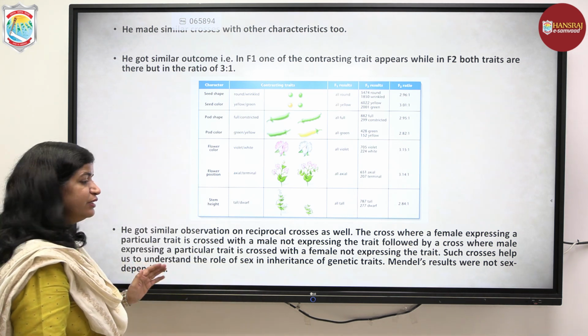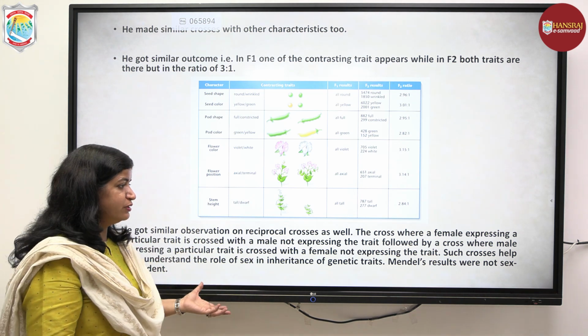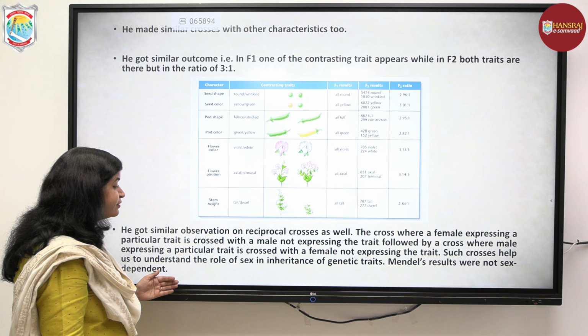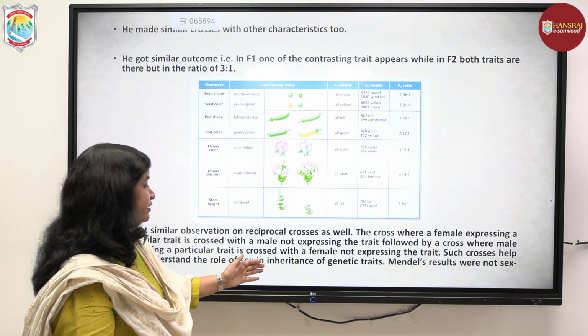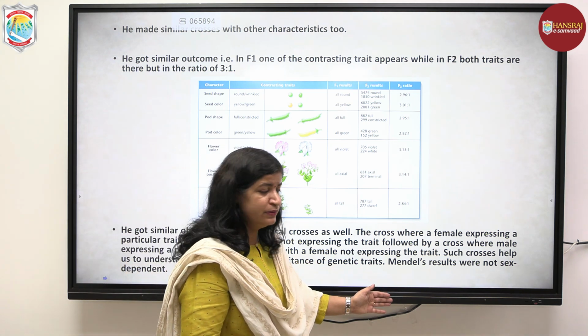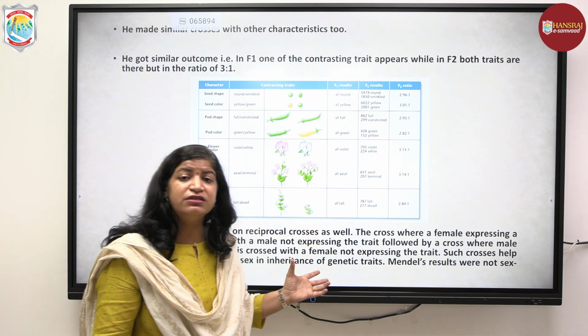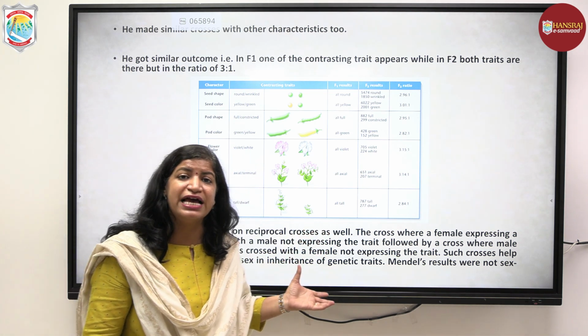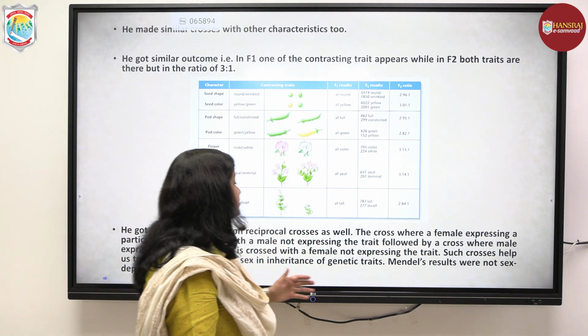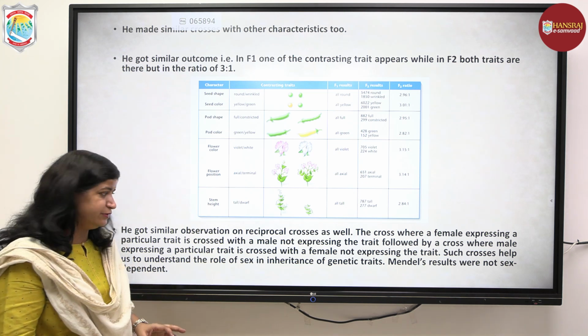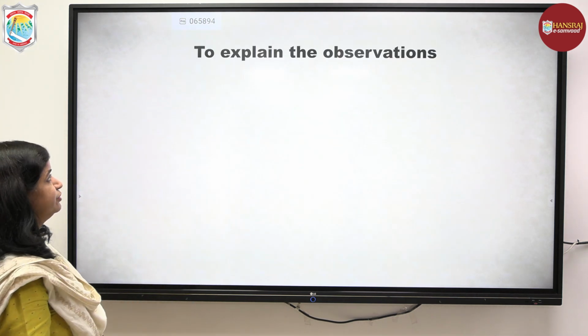Such crosses are known as reciprocal crosses. They help us understand the role of sex in the inheritance of genetic traits. He found a similar result in reciprocal crosses as well. Mendel's results were not sex dependent. That was the next observation.